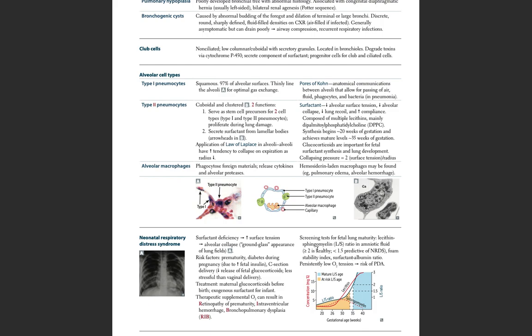Screening test for fetal lung maturity is the lecithin to sphingomyelin ratio in the amniotic fluid. If it is more than 2, it is healthy. Less than 1.2 is predictive of NRDS, and foam stability index and surfactant albumin ratio are also screening tests for lung maturity. Persistently low oxygen tension can increase the risk of PDA.